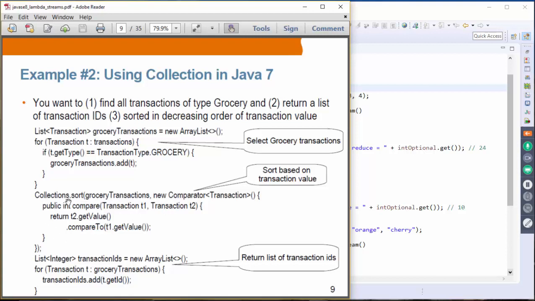We use the Collections utility class and its sort method, and we provide the temporary list object we created in the previous for operation. Then you provide a comparator object, in which you provide some compare logic. Then you create another for loop in which you just get the ID. So you actually need 2 for loops, and then we have a sort method here. So this is pretty complicated.